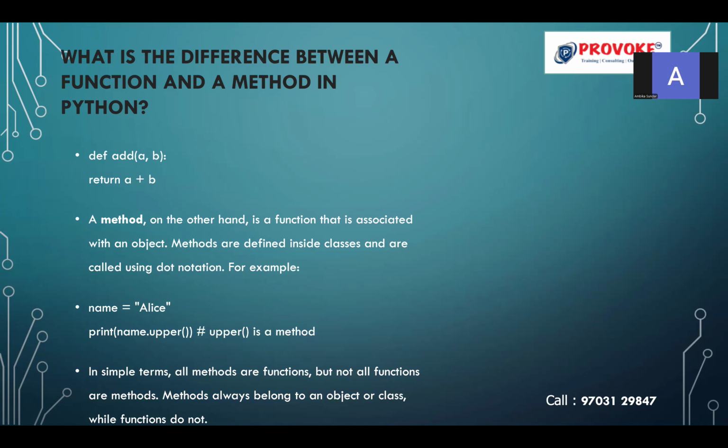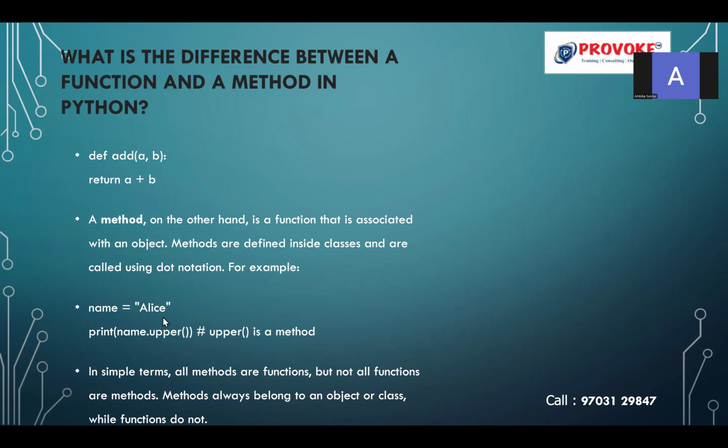For example, upper() and lower() are individually functions. But when I associate upper and lower with a particular object, here I am creating the variable and passing the value for it. So this is the object, and for this I am going to associate the function upper.